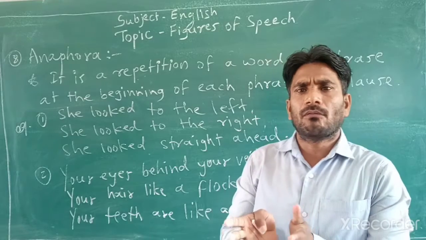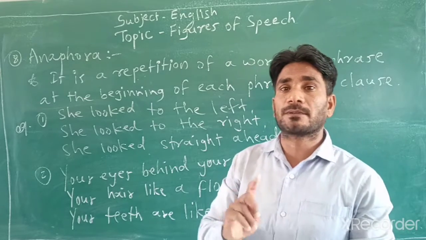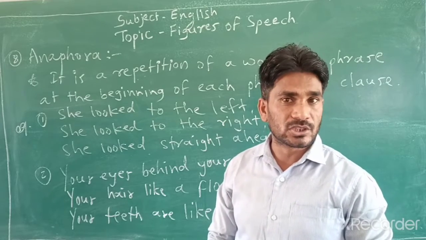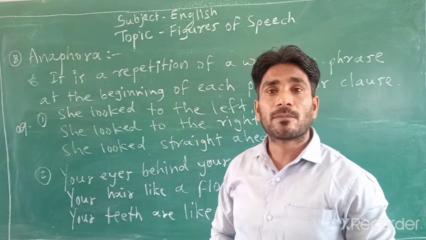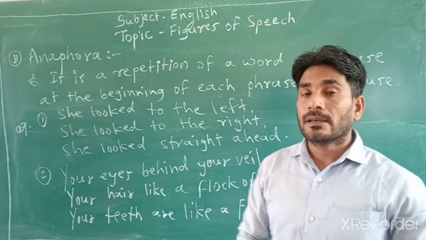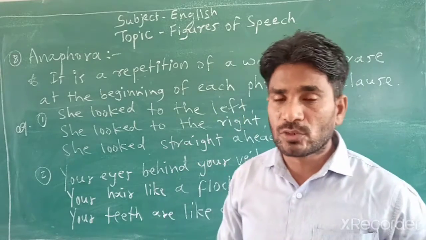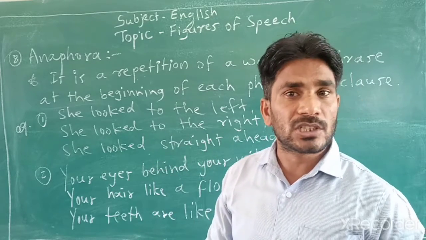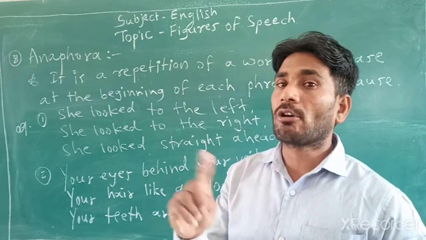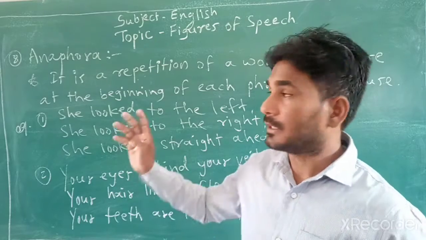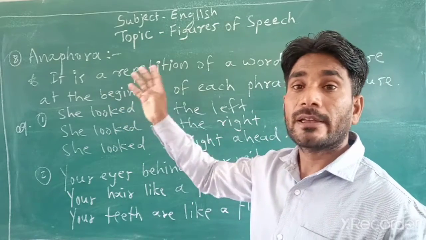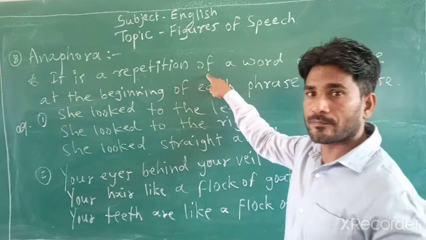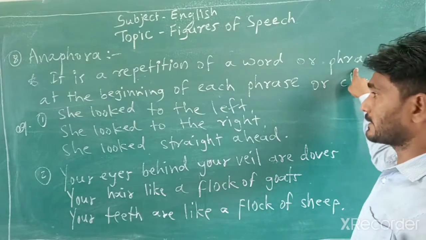What is the difference among alliteration, repetition, and now anaphora? In alliteration we have seen repetition of initial sound. In repetition, a word or phrase. And here in anaphora it is also repetition of a word or phrase.